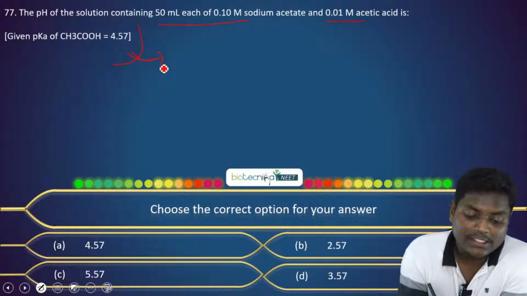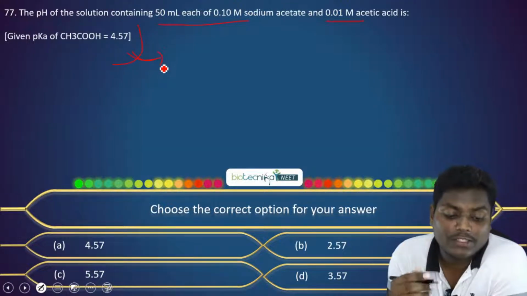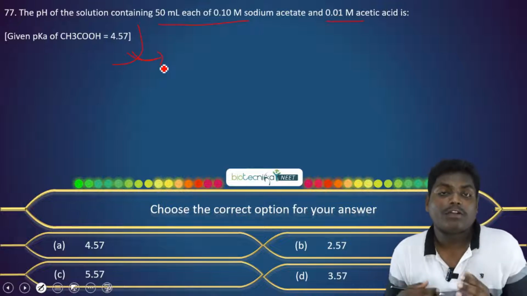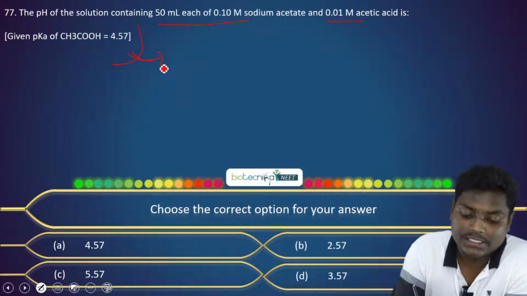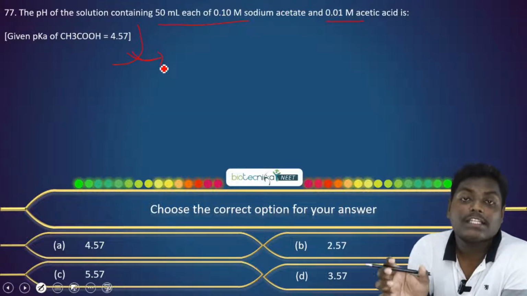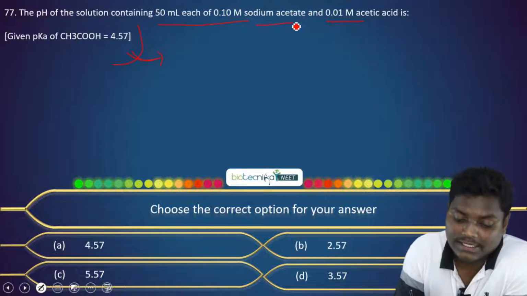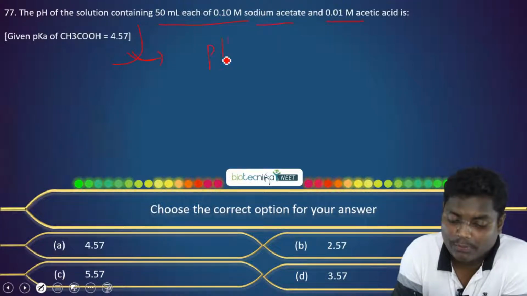Now you can try this question along with me and get involved in solving it, where the pH of the solution is given. What we need to understand here is how this pH and the concentration of the acid, sodium acetate, are linked. This is linked via, we know, pH.